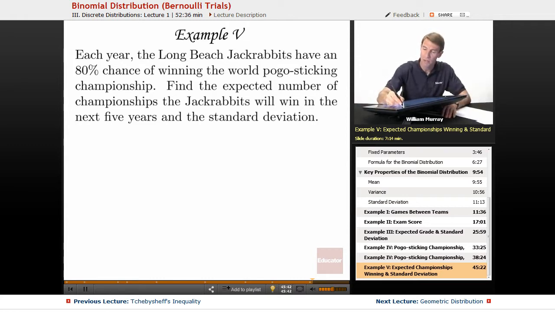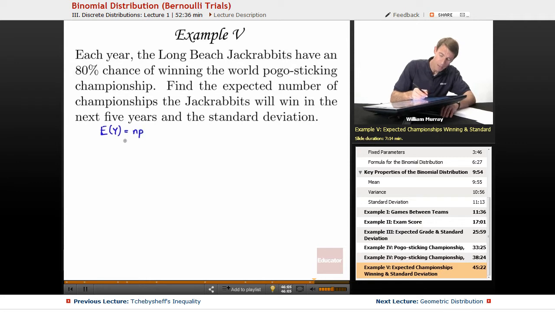Again, I'm going to use my generic formulas for expected value and variance and standard deviation, and you can find those formulas on the 3rd slide in this lecture. If you don't remember where they come from, just check back at the 3rd slide. The expected value of y is n times p. This is for the binomial distribution. The variance of y is npq.